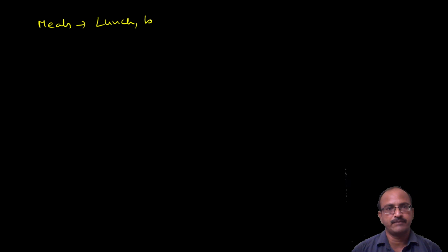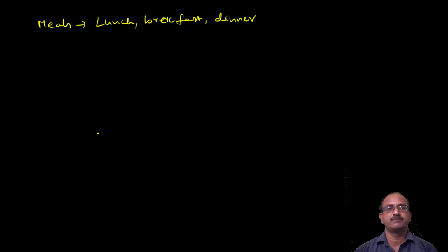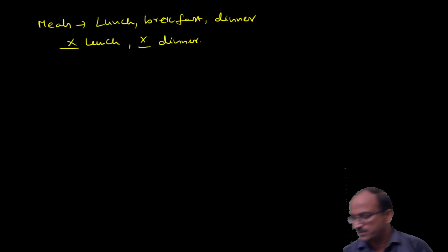So we'll go for the next one. Before the names of meals. Meals means lunch, breakfast, dinner. Don't use any article before them. So don't use the lunch, the dinner. Don't use like that.